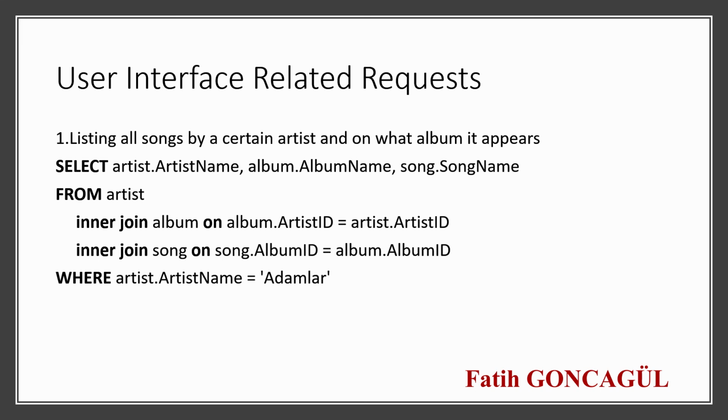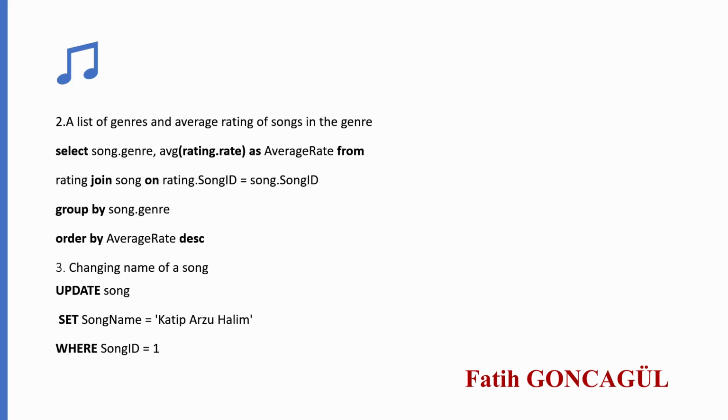This is handled by the following query. And the second one was getting a list of genres and the average rating of songs in the genre. We handled that by this query.